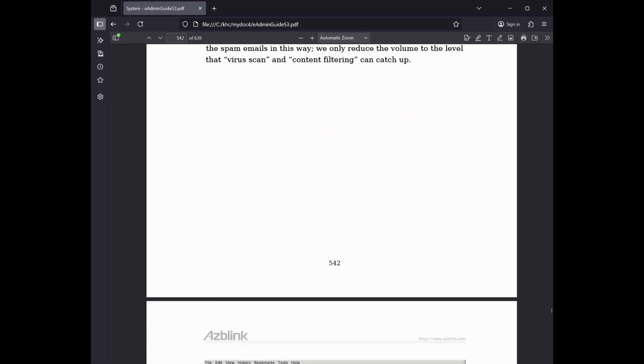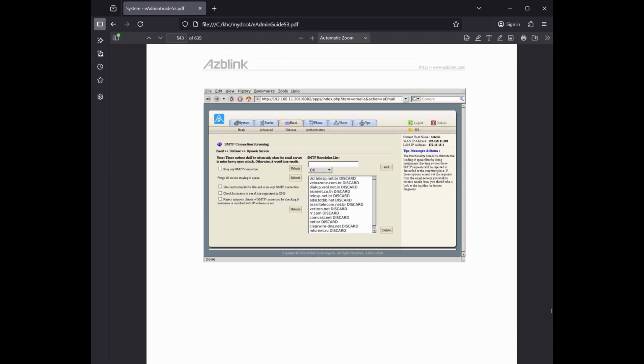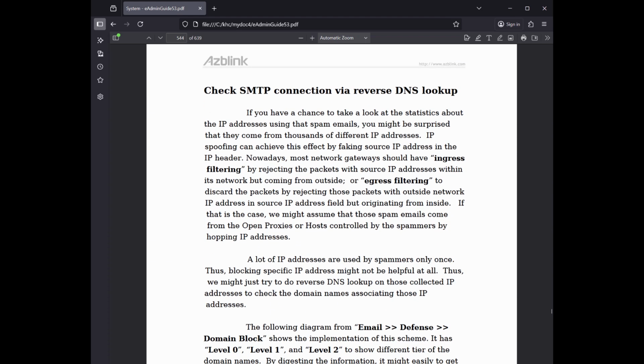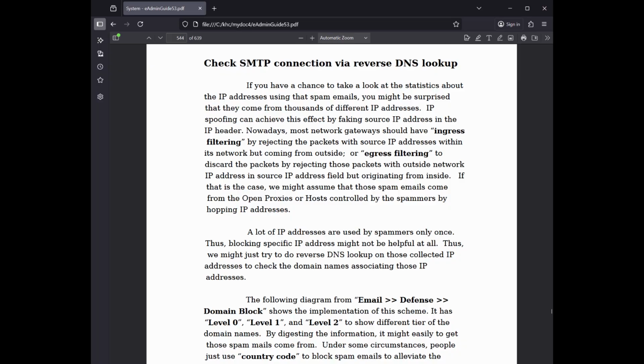Check SMTP connection via reverse DNS lookup. If you have a chance to take a look at the statistics about the IP addresses sending spam emails, you might be surprised that they come from thousands of different IP addresses. IP spoofing can achieve this effect by faking the source IP address in the IP header. Nowadays, most network gateways should have ingress filtering, rejecting packets with source IP addresses within its network but coming from outside, or egress filtering, rejecting packets with an outside network IP address in the source IP address field but originating from inside.